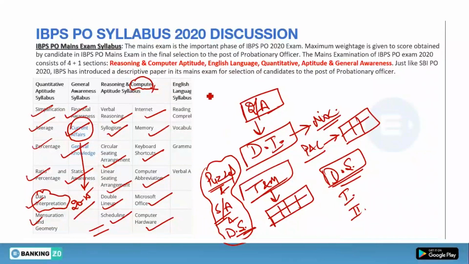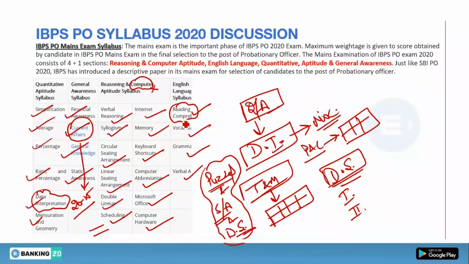Okay, now let's talk about the English language syllabus. In English language, you will get reading comprehensions, vocabulary, grammar questions and verbal ability questions. Generally in the English language syllabus, or you can say English section, the maximum questions come from reading comprehensions only.